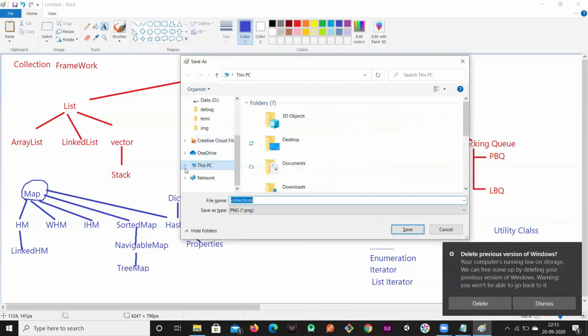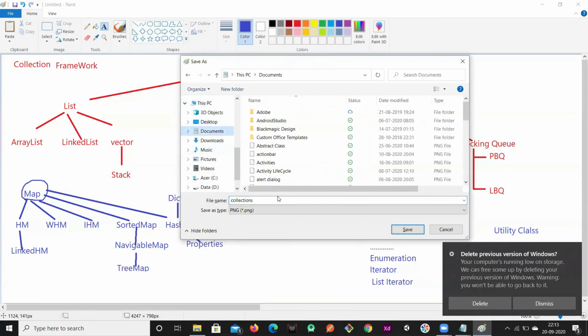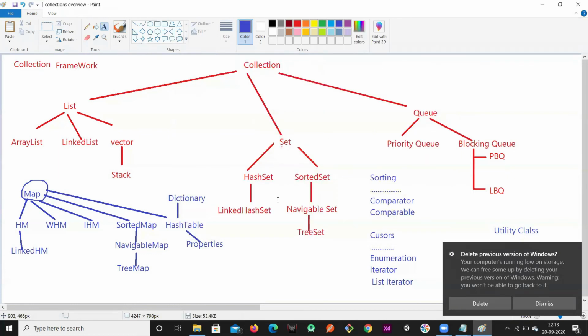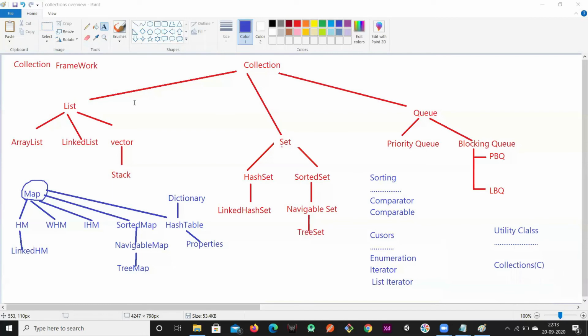So this is the collection overview. This is the Collection interface, right? An interface is nothing but some methods. So what kind of methods are available in this Collection? Whatever methods are there in Collection are applicable to all these children, correct?